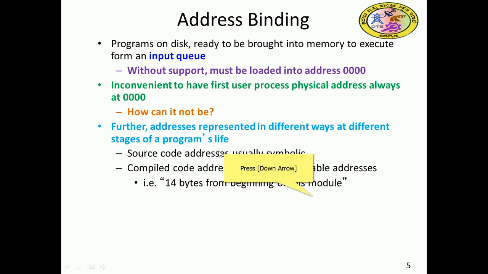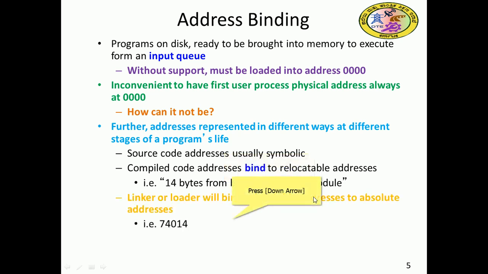Compiled code address binds to a relocatable address. For example, 14 bytes from the beginning of this module. The linker or loader will bind the relocatable address to an absolute address. So that 14 byte will be relocatable. The linker and loader bind relocatable address to absolute address.